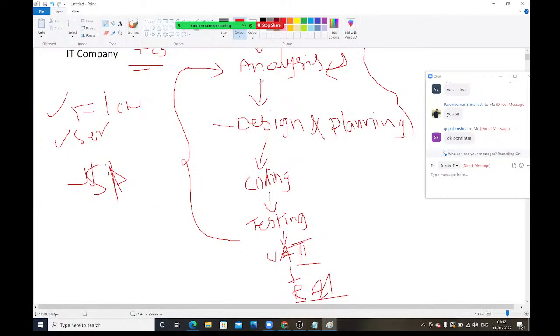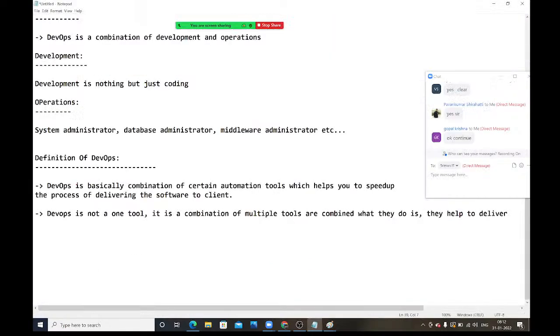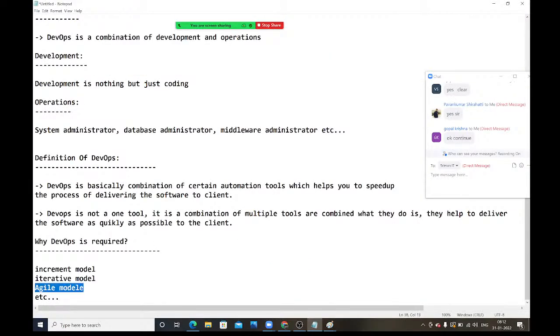Nowadays, almost all the companies are using Agile only.